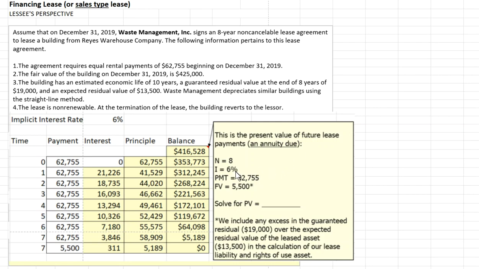It's an 8-year term, a 6% interest rate. The payment is $62,755 every year for 8 years. And then we have the $5,500 future value, which again is the excess of our guaranteed residual over the expected residual. And this is an annuity due. If you're making the calculations using your calculator, we get a present value of $416,528, which is more than 90% of the estimated fair value of the building.